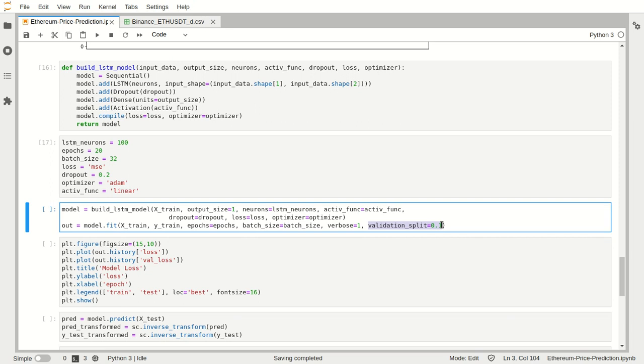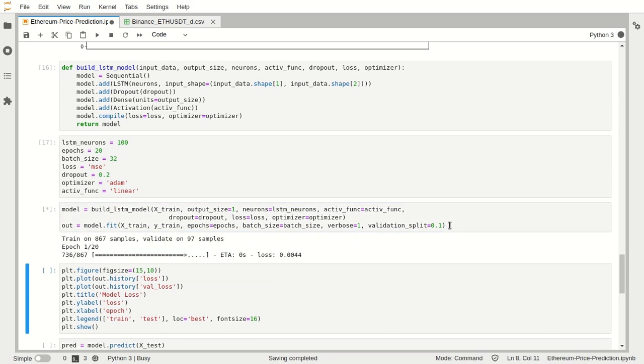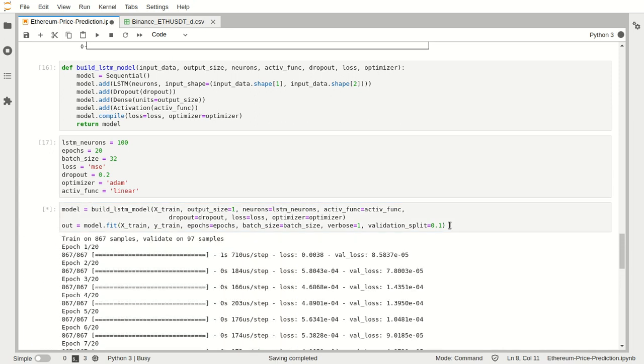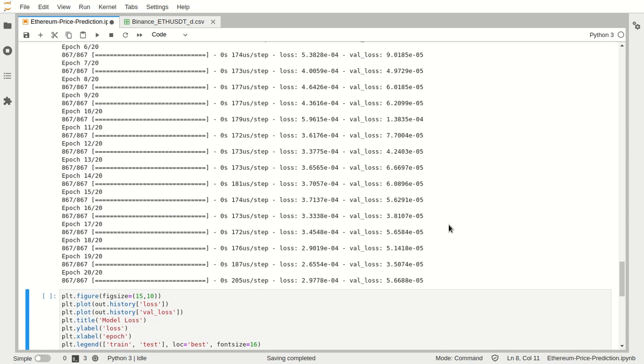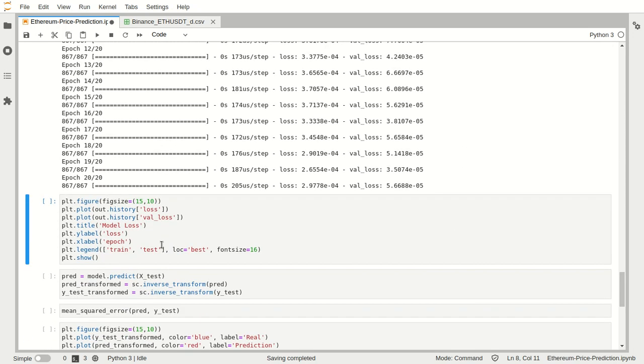So that at each iteration of the training, we get to know how well our model will generalize on the testing data set. We give only 10% of the training data set to the validation set, as we do not have such a large data set. Now let's do our training, and since our data set is very short, the training part completes very soon. We can see the loss at the last iteration is this, and the validation loss is this. I think they are very good.